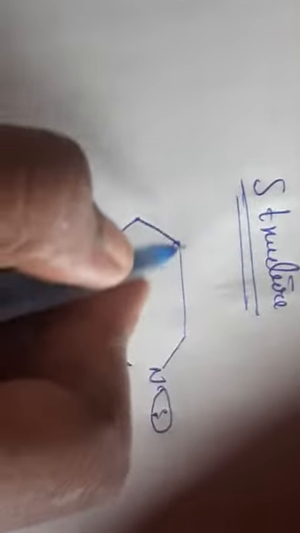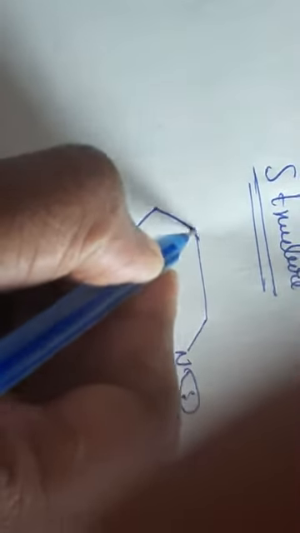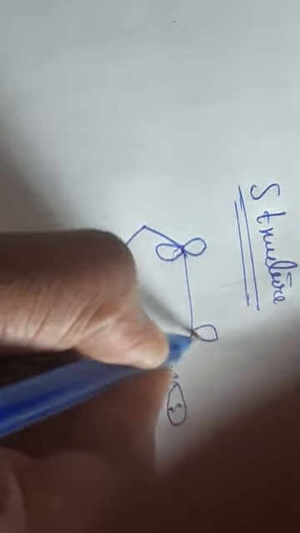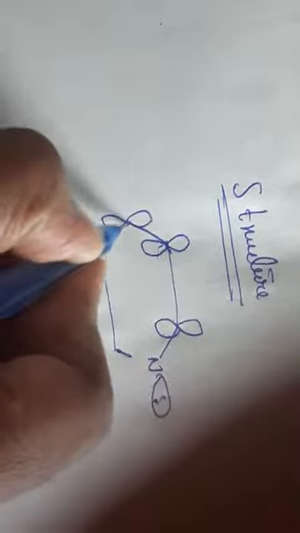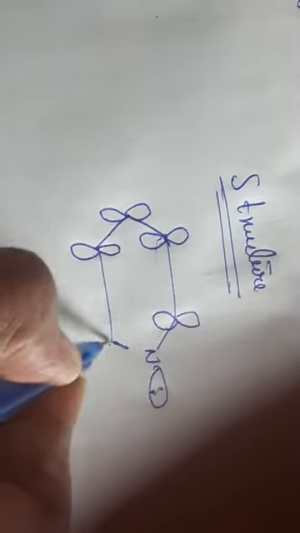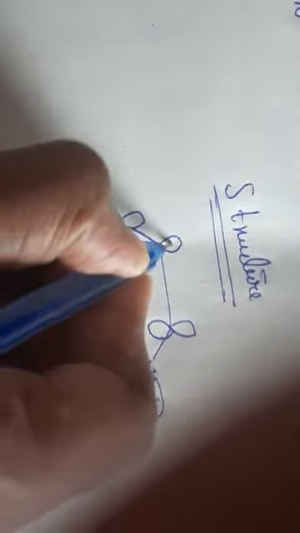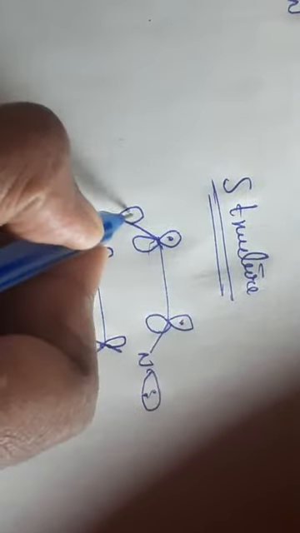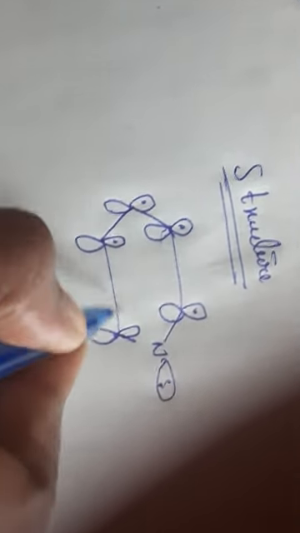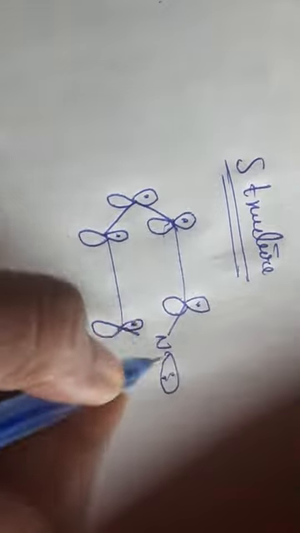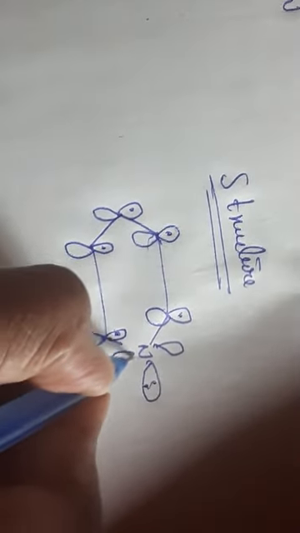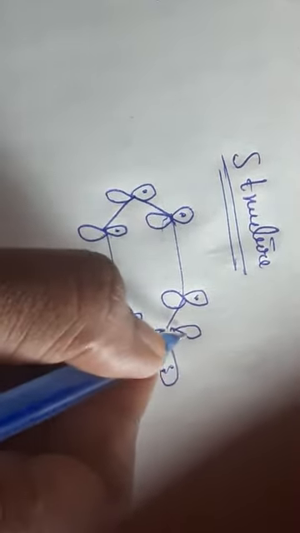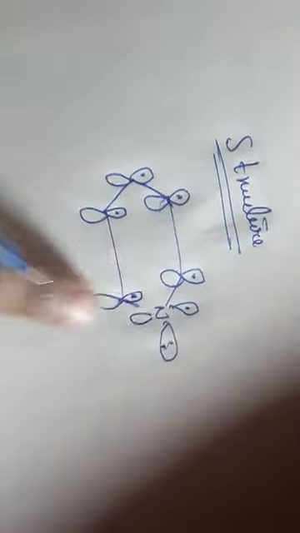It is showing double bonds. Okay, each carbon consists of one electron each, even with nitrogen.